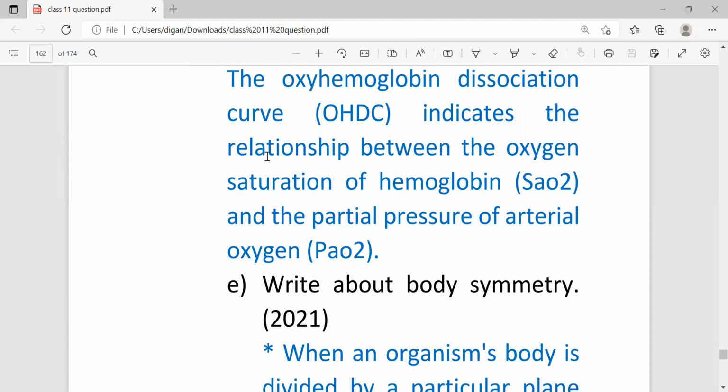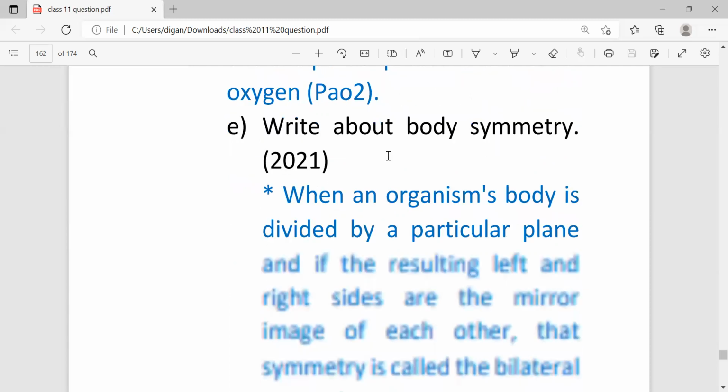This question came in 2021, but the exam was cancelled. So this time, this question is especially very, very important.